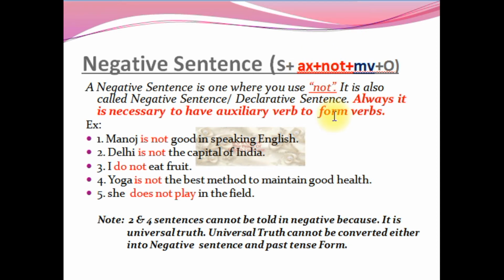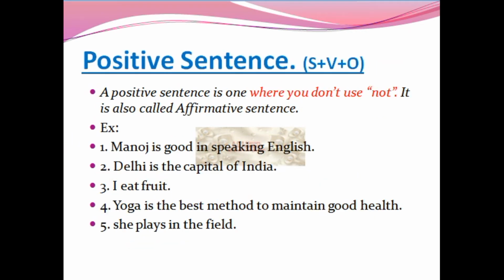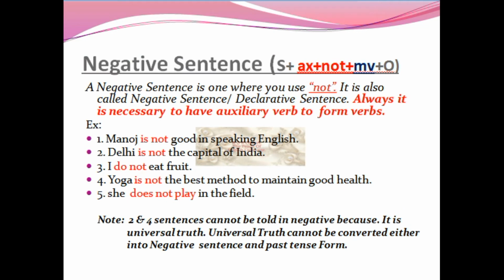If you just apply not to a positive sentence, it becomes negative. That's it. What is a negative sentence? A negative sentence is one where you use not. It is also called a negative declarative sentence. It is always necessary to have auxiliary verbs to form a negative sentence.